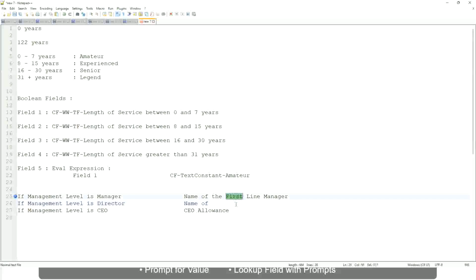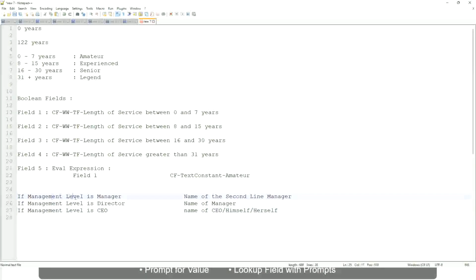If the management level is manager, name of the second line manager, like manager's manager. If the management level is director, return the name of the manager. And if the management level is CEO, who is the manager of the CEO? Himself, right? Name of CEO, or himself or self. Right. This is what we're going to do.